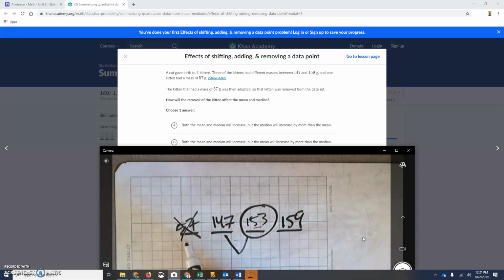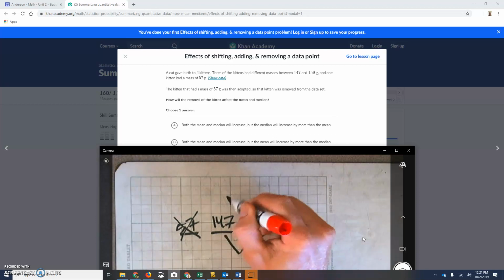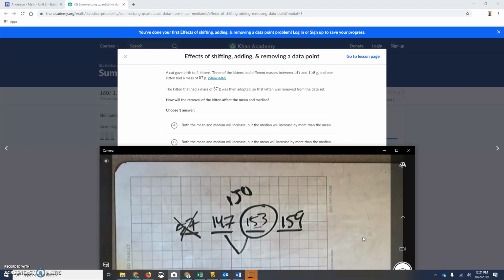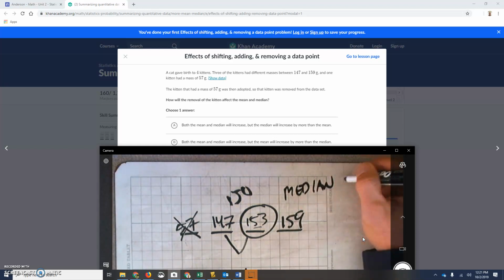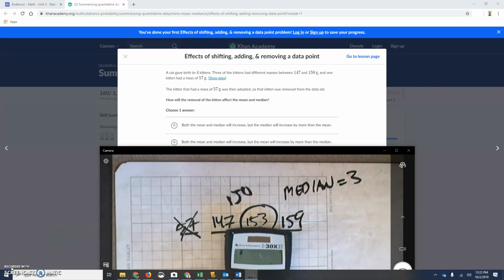And the average will also increase, right? So the median increased. Let's say the median was 150. This is the average of these two. Well, now the median is 153. So the median has increased by 3 when we remove this 57. When we remove that 57, what happens?